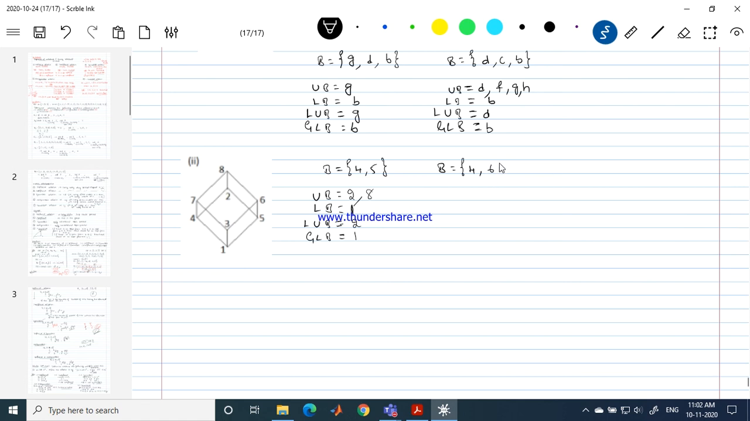So 4 and 6. Let me consider this one. Can you give me the upper bound, lower bound, least among the upper bounds, and greatest among the lower bounds? Yes. Can you try this? 4 and 6.